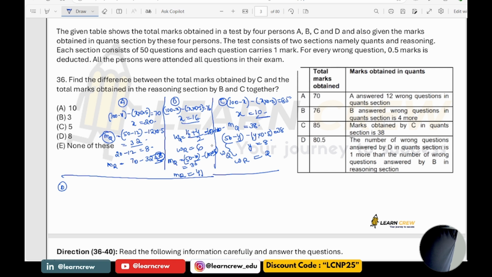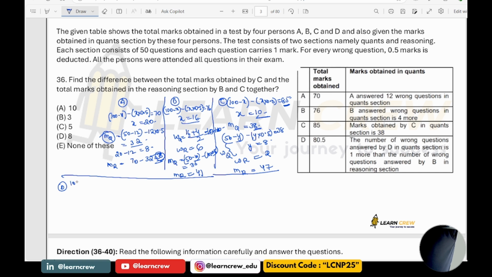So marks obtained in the reasoning section would be how much here? Marks obtained in quant is 38, total is 85. So in reasoning it would be 47. What about D? D, it is given that the total marks is 80.5.